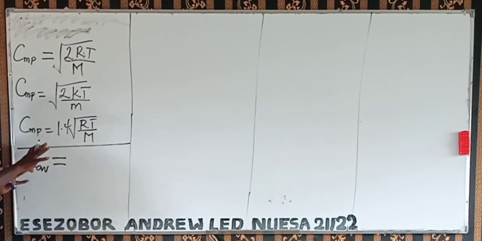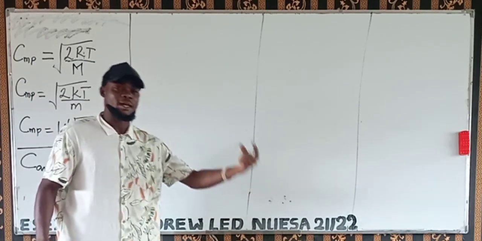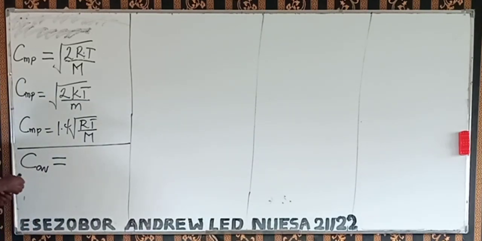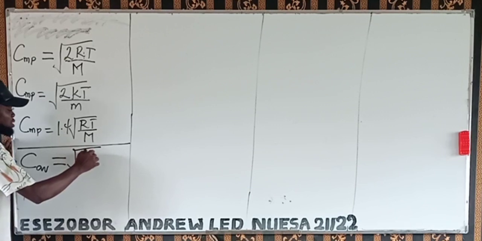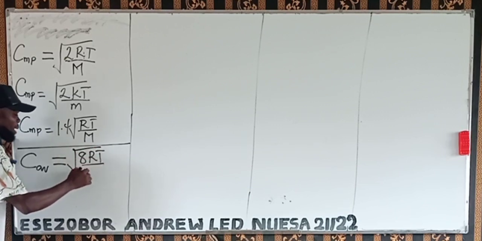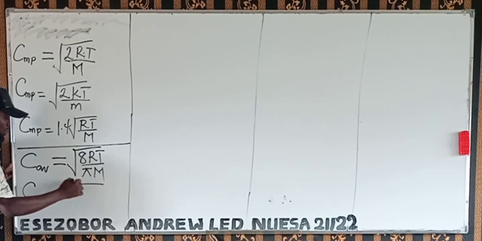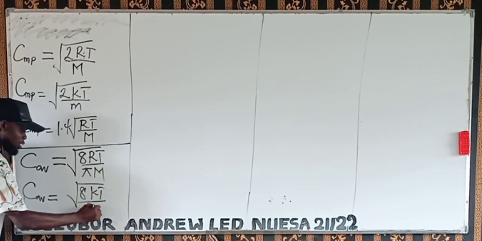That is for average speed. From this distribution of molecular speed, we discover that the average speed of a gas is the square root of 8RT over pi times capital letter M, or the average speed of a gas is the square root of 8kT over pi times small letter m.